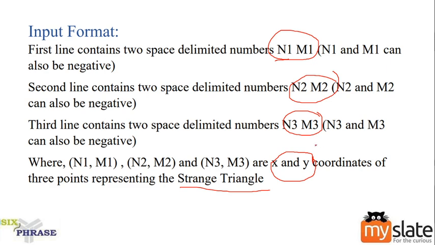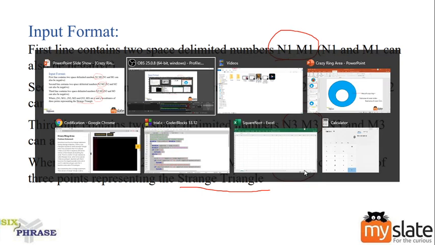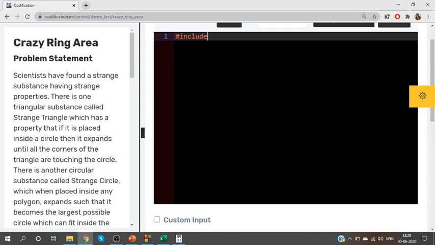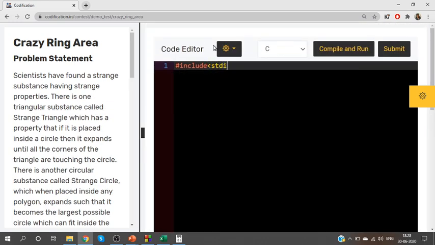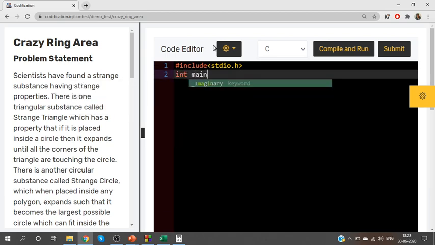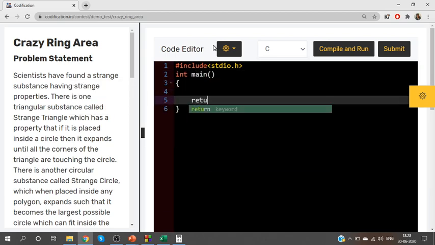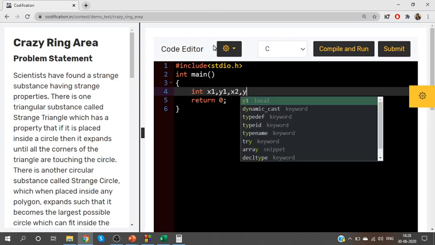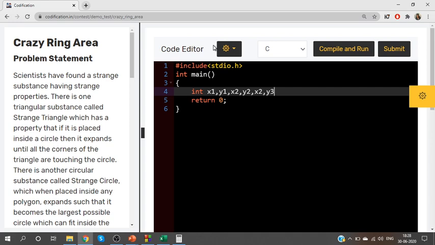In our program, first I'm going to get the values of x and y for all the 3 points. So we are going to have x1, y1, x2, y2, x3, y3.